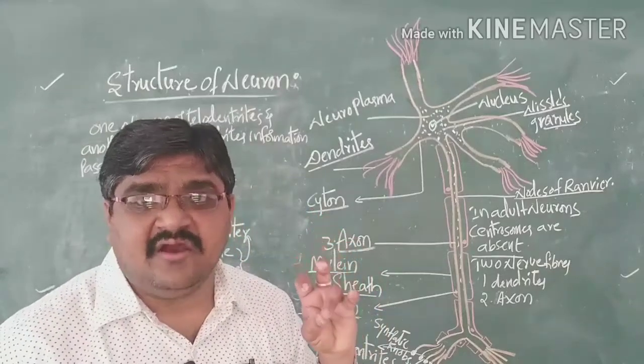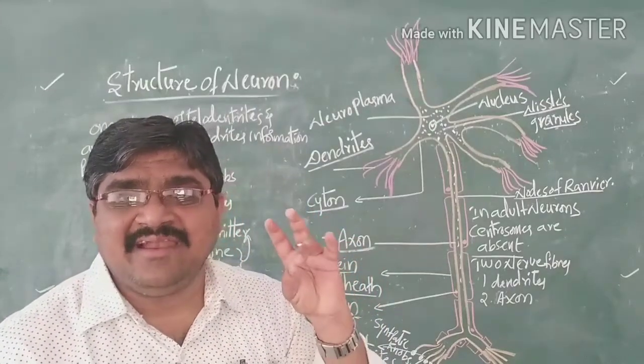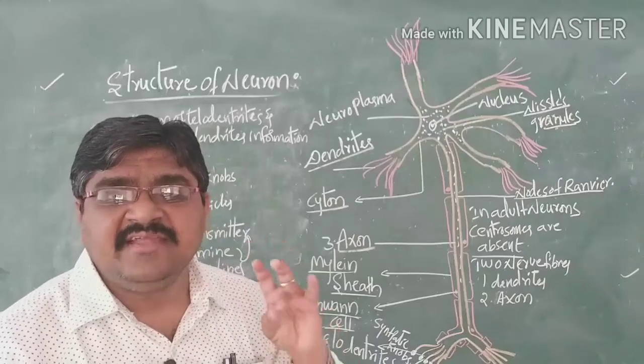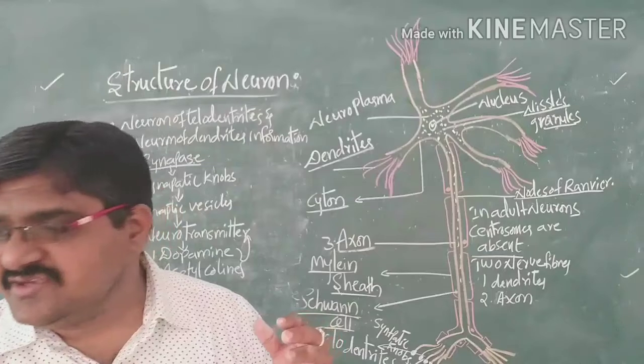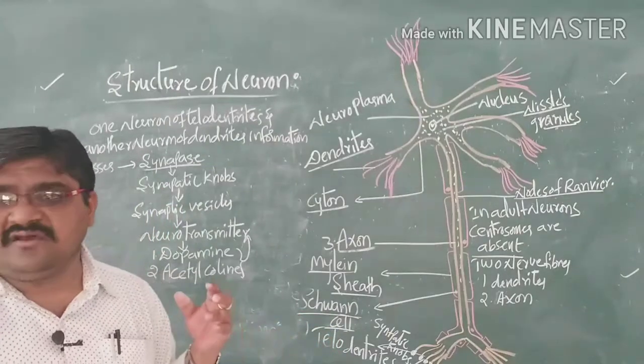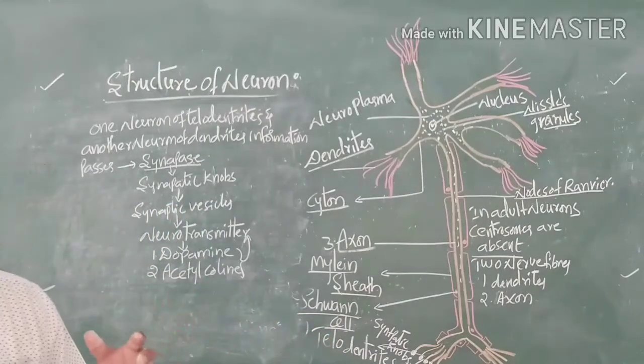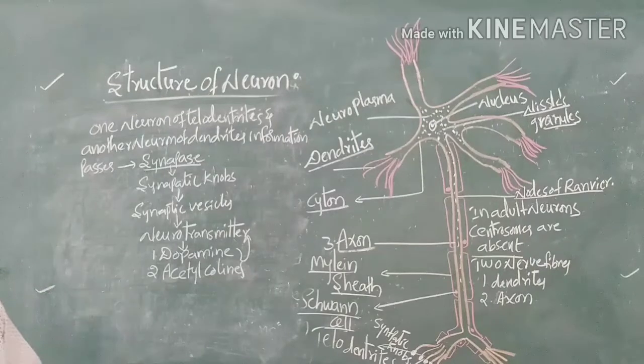Dendrites, cyton and axon. But here mainly the cyton. From the cyton only these three fibers arise. And also here the myelin sheath: the axon with an associated myelin sheath will consist of the myelin sheath and the axon.